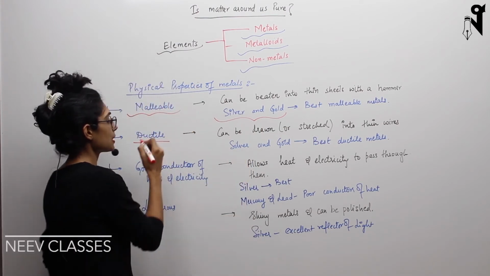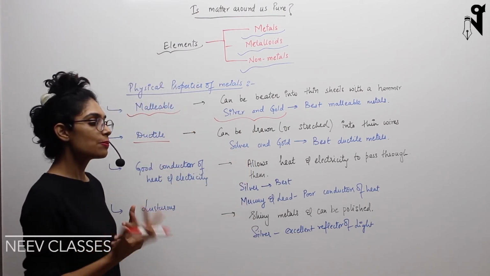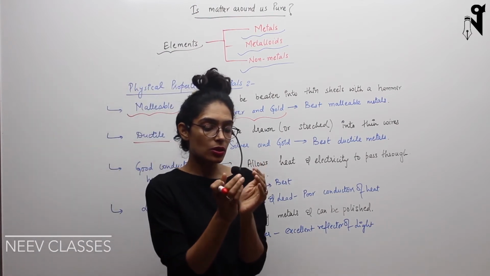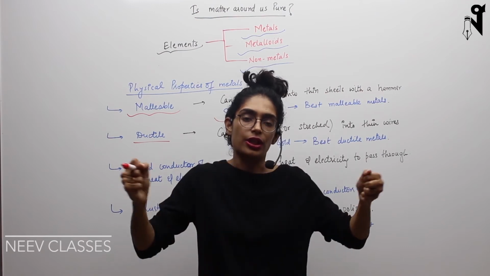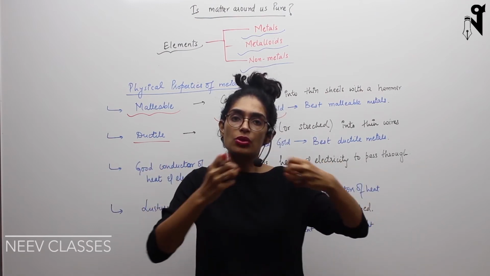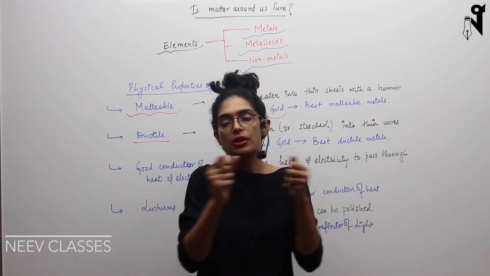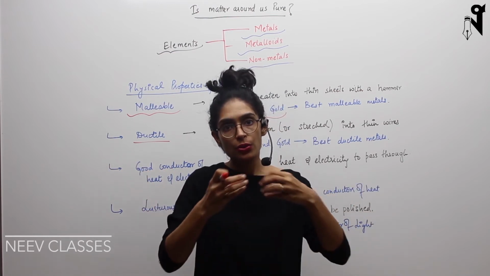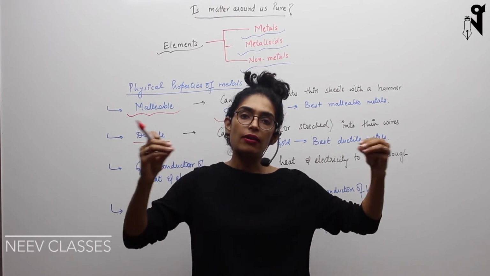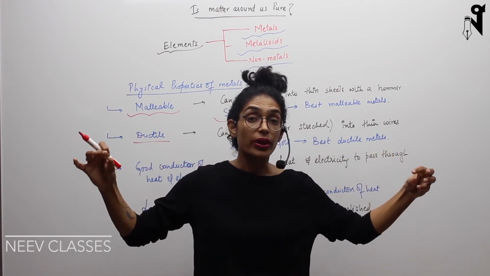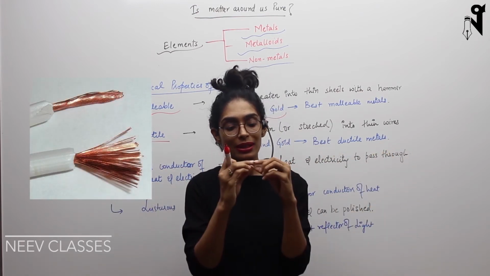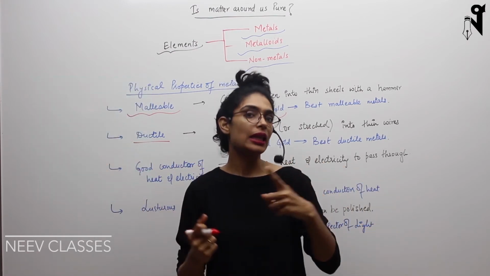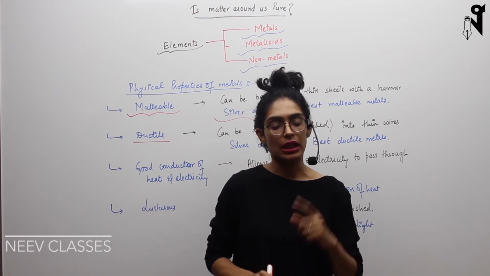Next is ductility, or ductile. Ductility is the property in which we take a metal and keep stretching it. It's not like you take an iron piece and start stretching and it becomes a thin wire. No, it is in the presence of heat. You stretch it and make it thinner and thinner without breaking it. When it gets converted into thin wires due to the stretching, this property is called ductility.